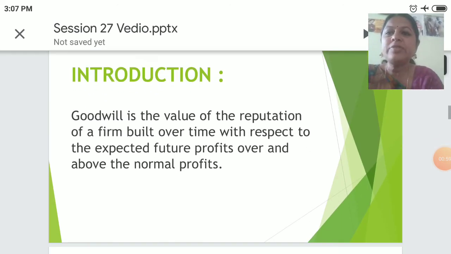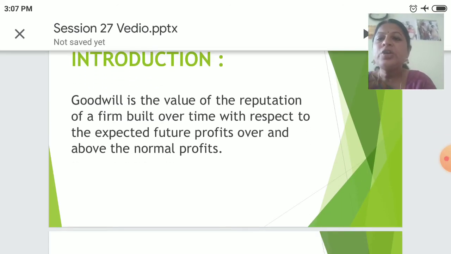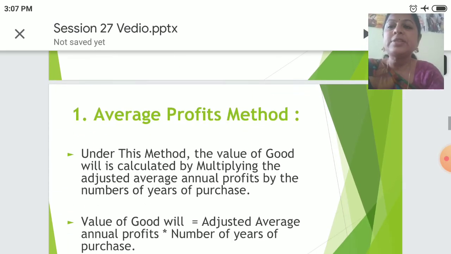Let's have the introduction part of this session. Goodwill is the value of the reputation of a firm built over time with respect to the expected future profits over and above the nominal profits.